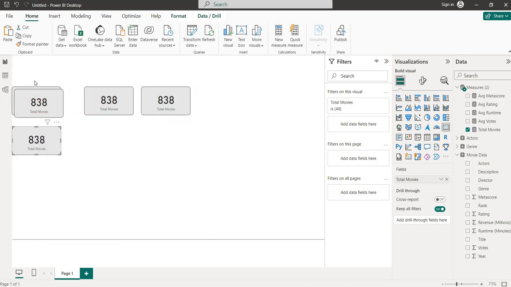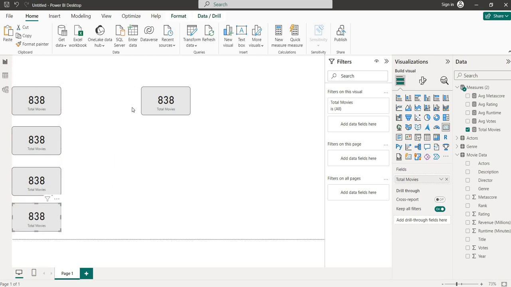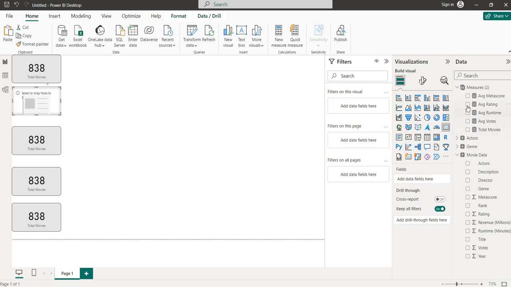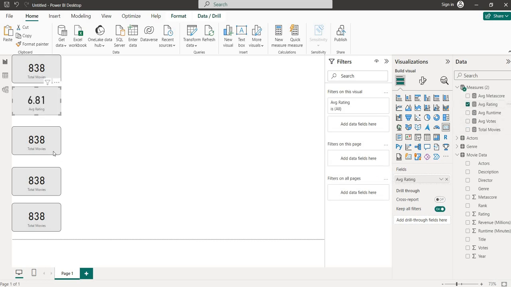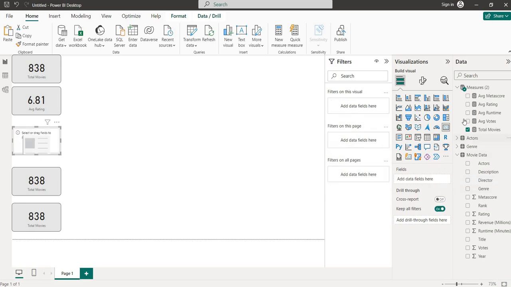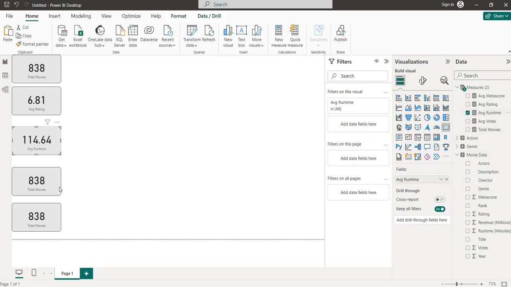cards. Let me do it here only. Put it here only. Why waste time after that? Okay. So we have five different cards for this. Now, instead of total, maybe we will go for the average rating. Average rating is 6.81. Okay, then average runtime. Average runtime is 114.64 minutes.